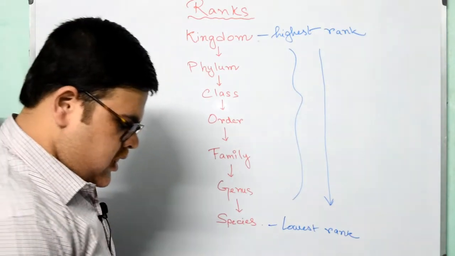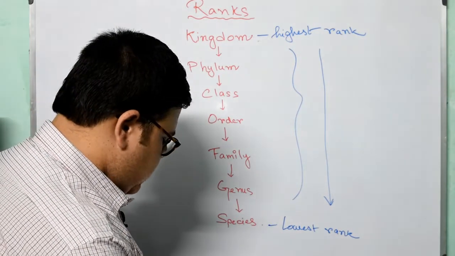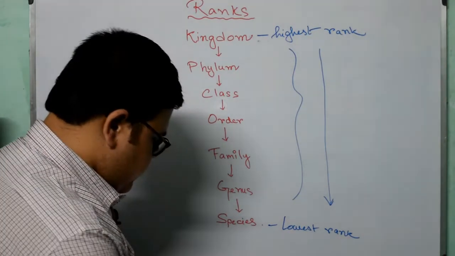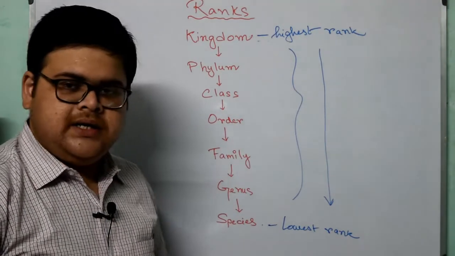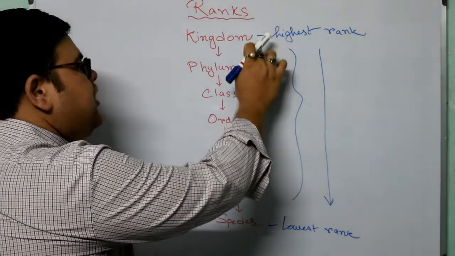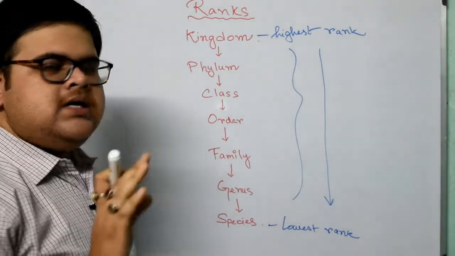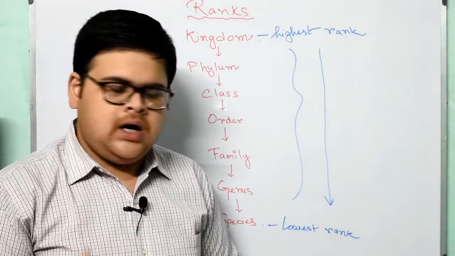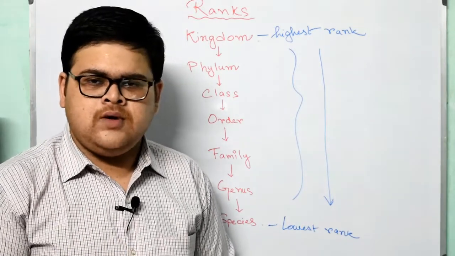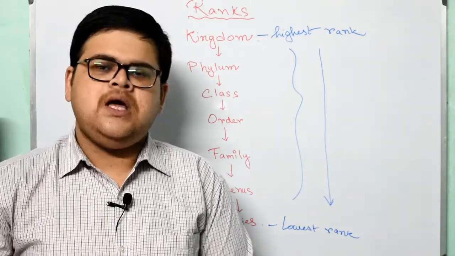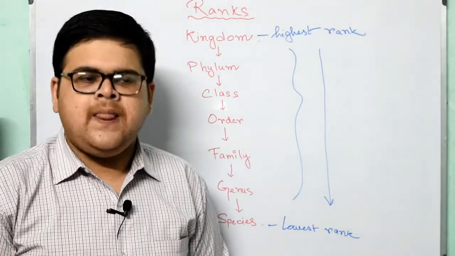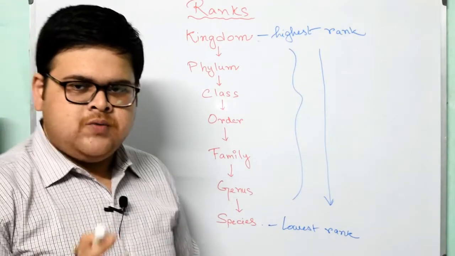a kingdom consists of a group of organisms sharing common features. Each successive rank in the classification system comprises fewer organisms but with greater similarities. As we move from kingdom to phylum, we are going into specialization. For example, up till class 5 you have only science, but from class 5 onwards, that is 6, 7, 8, 9, 10, 11, 12, you will be studying physics, chemistry, biology and computer science differently. At least physics, chemistry, biology, PCB, is what we call it.